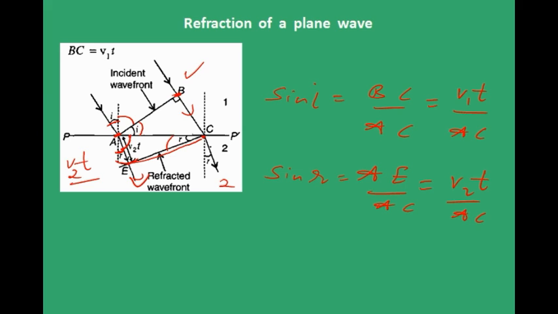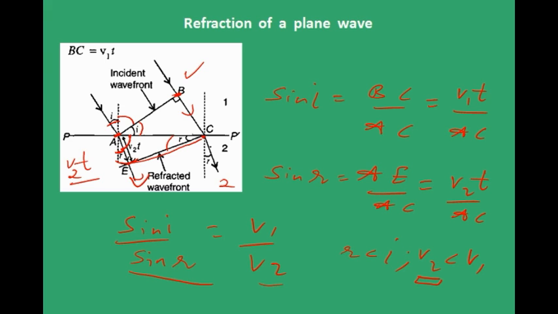So when I divide these two equations, I get sin i by sin r as v1 by v2. Observe one thing. If r is less than i, it means that the ray is bent towards the normal, and that means that medium 2 is denser than medium 1, right? So if r is less than i, I can say that v2 is less than v1. So I want to say that the light ray travels with a lesser speed in a denser medium.